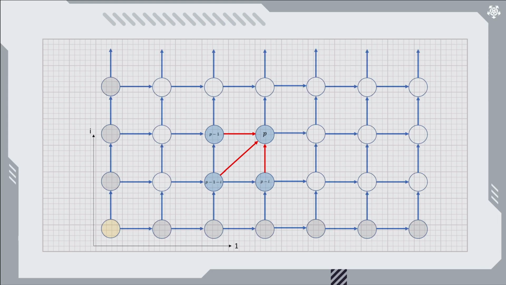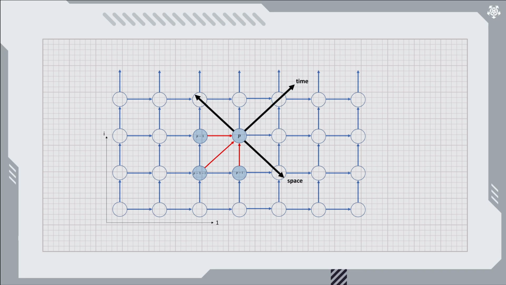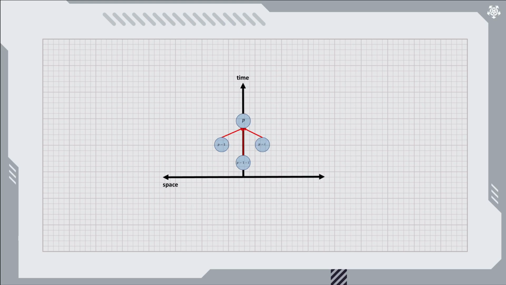We also need an initial condition, defining the value at the origin and along the axes. Let's leave that for now and look at patterns quite far from the origin, assuming something interesting. As each generation depends on points from the previous generation, time and space run at 45 degrees in the grid, as we discussed in video 5. Let's rotate this so that time runs upwards, giving us the same layout as our original cellular automaton.